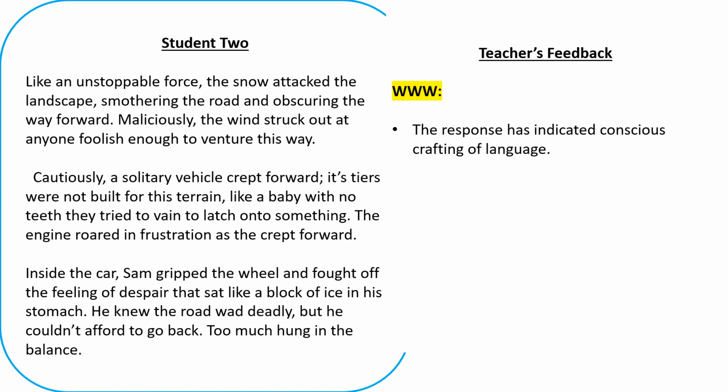So if we look at this a little bit more carefully, "Like an unstoppable force, the snow attacked the landscape, smothering the road and obscuring the way forward." If you think about the kind of words and phrases that have been used here, it's a lot more intellectual than the previous response. Also, we have a simile to start us off, and then it's talking about some form of personification with the snow attacking the landscape. That is then continued as it uses words like smothering or smothered and obscuring the way forward.